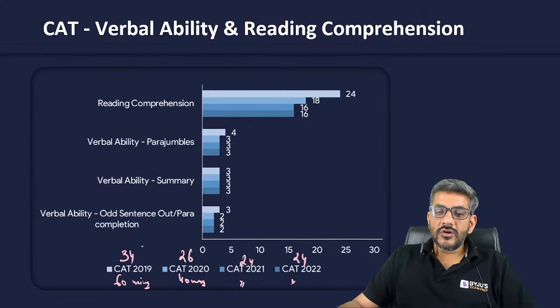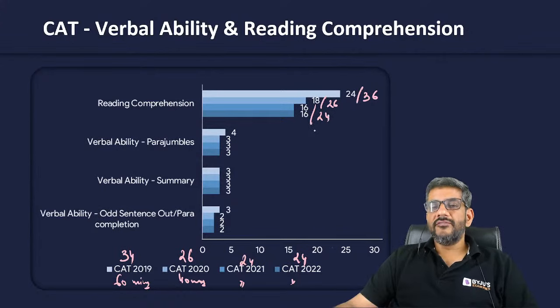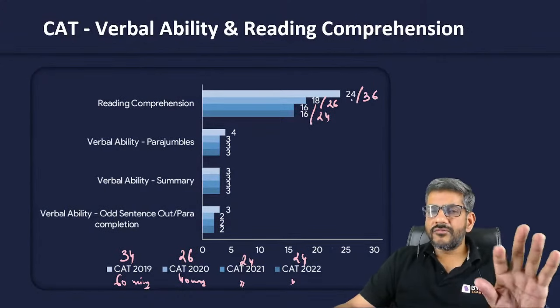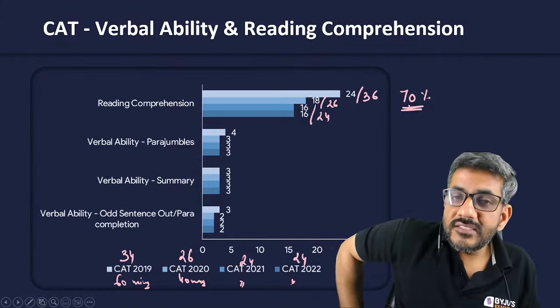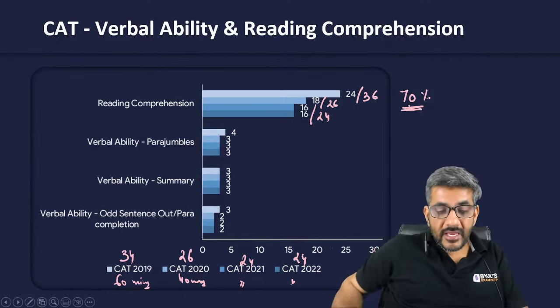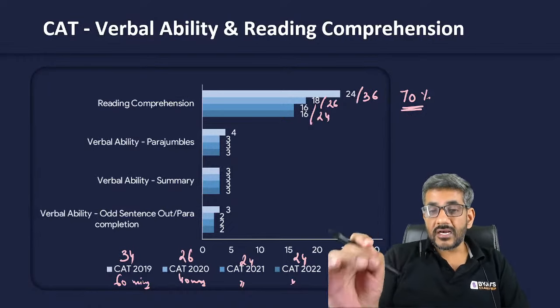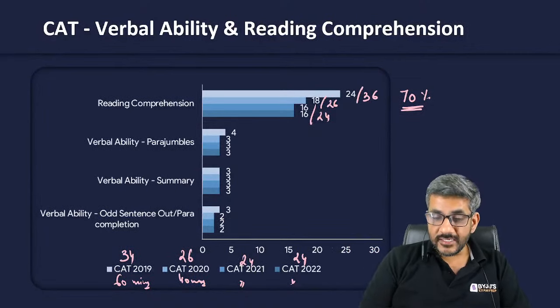Now, out of these 34 questions, 24 questions were from RC. Out of 26 questions, 18 were from RC. And out of 24 questions, 16 were from RC. This can give you a fair idea that approximately 70% of the questions have been from RCs alone. In the VARC section, 70% of your section is made up of RC alone. That tells you how important reading comprehension is.